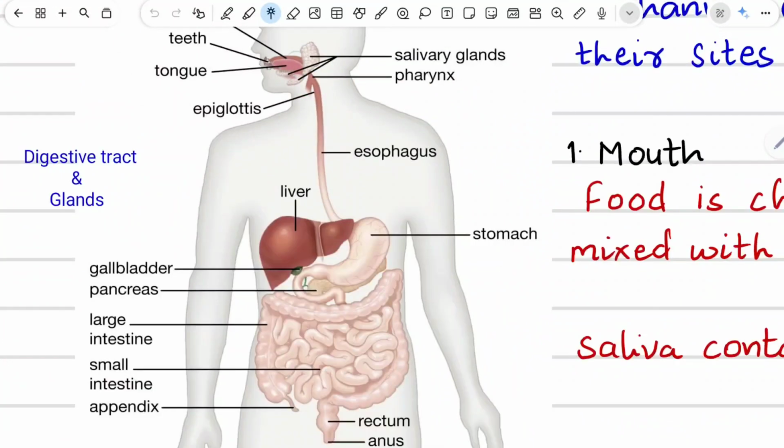So this is all about the mechanism of digestion in human beings. In the next class, we'll discuss one of the important topics, complete and incomplete digestion.